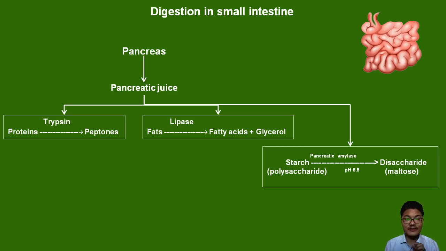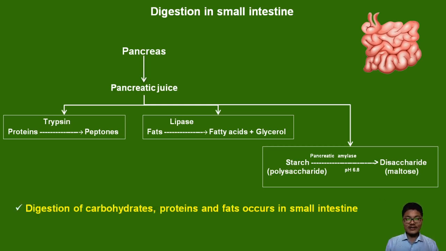And the pancreas releases pancreatic juice, which is composed of trypsin, lipase, and amylase. Now, with this, in the small intestine, digestion of carbohydrates, proteins, and fats occurs.